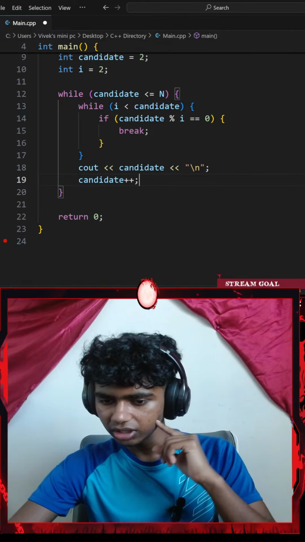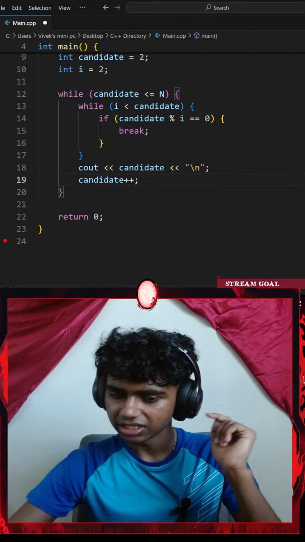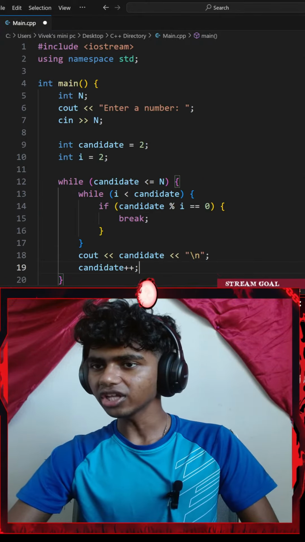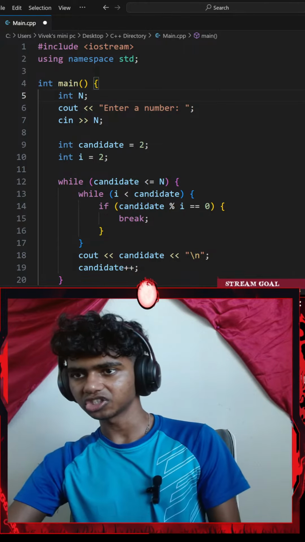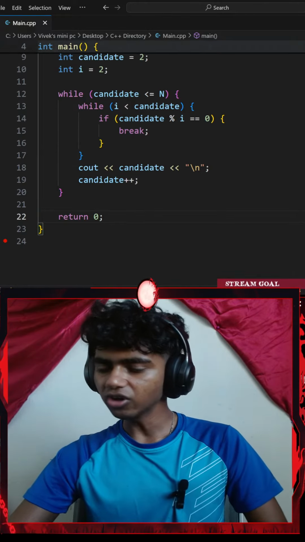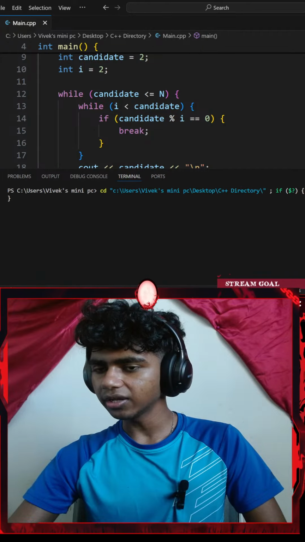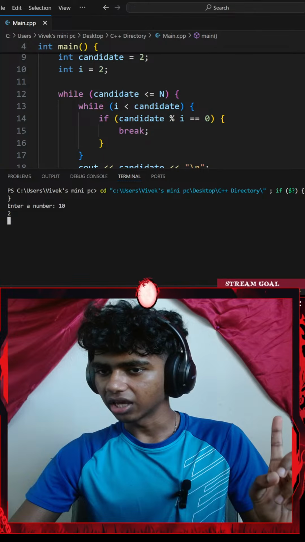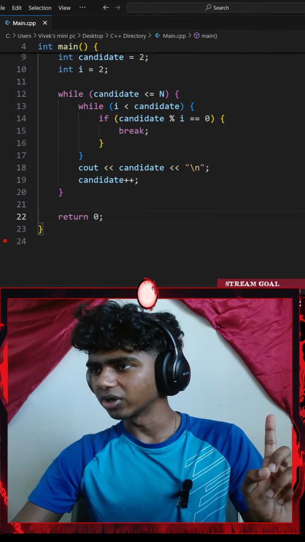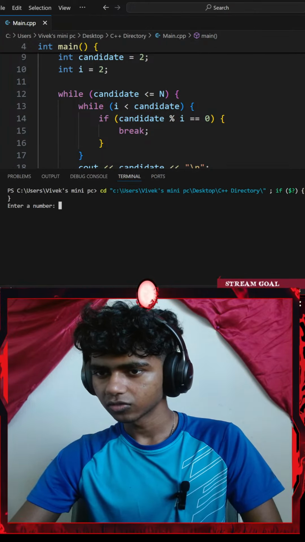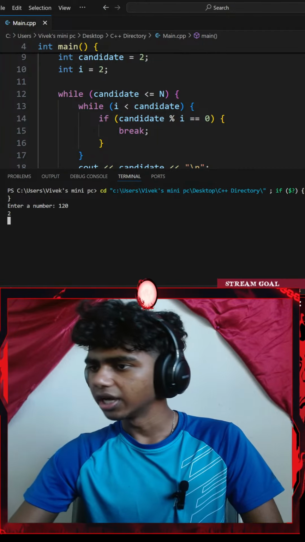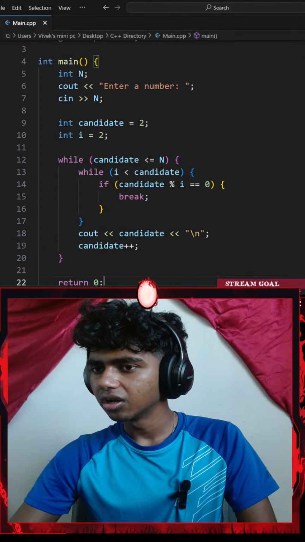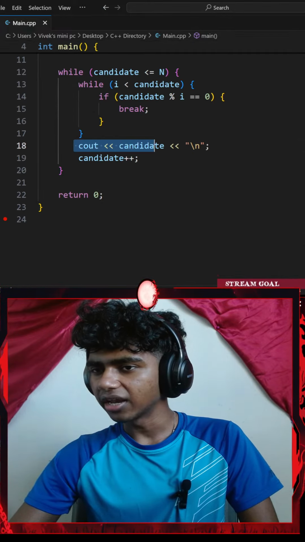Okay, let me go with the controllers. Now you didn't typecast the function, it just returns an integer. Oh, I see. I thought that going with integer n means typecasting our function to an integer. Never mind. Let me save and run the command. It says enter a number. I'll go with 10. Okay, it gave 2. What if I go with 120? It still gives 2. That means it is divisible by 2 or something.